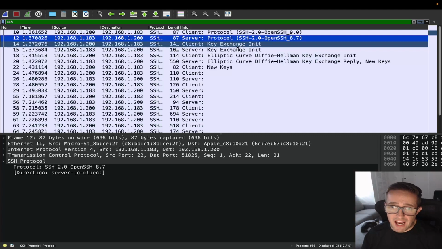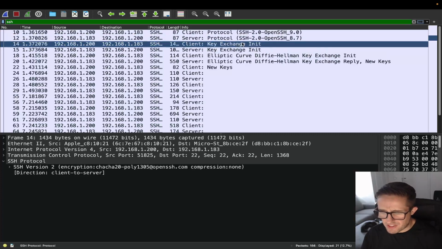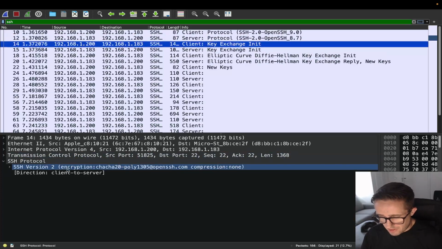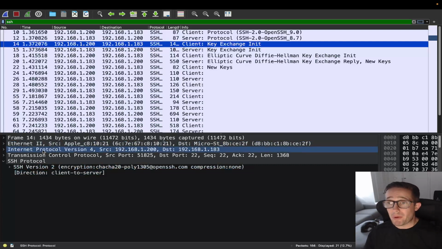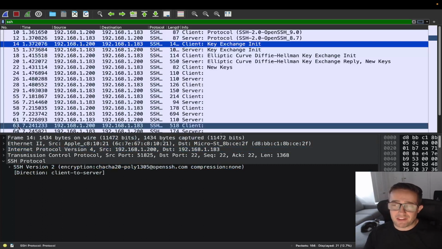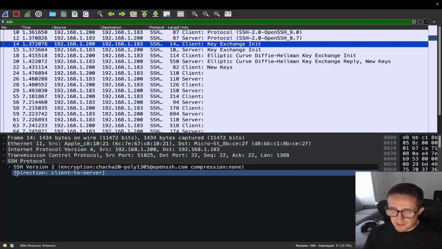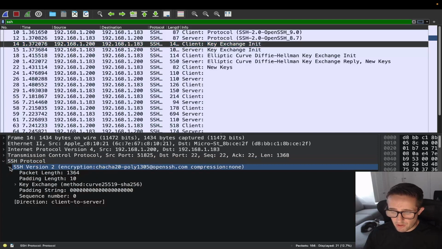The next thing that's going to happen is the client and server are going to negotiate encryption, key exchange, and hashing protocols. For whatever reason, it's not showing all of those in here. It does show the encryption right here, which is this ChaCha20. It doesn't actually show any compression, but it should be happening. It's just not showing it, and that may be something funky with Wireshark, or maybe they've updated what actually shows inside of the packet.